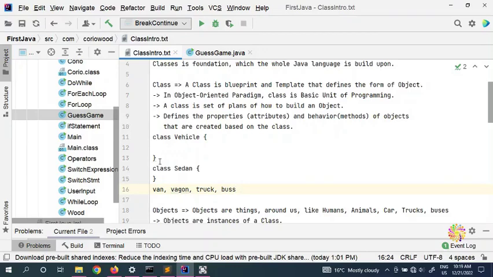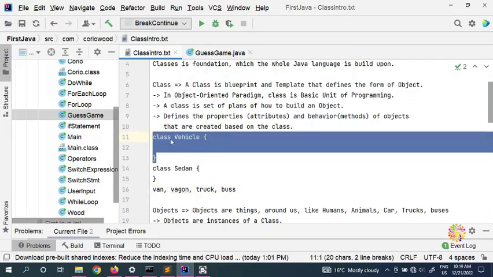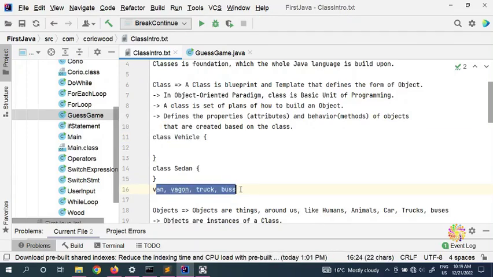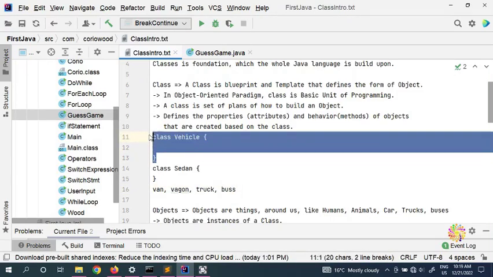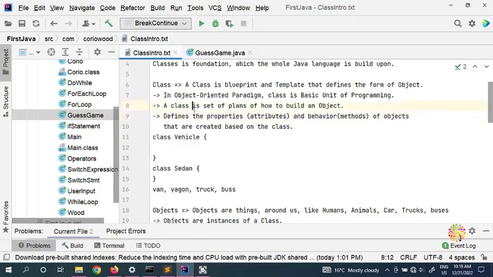So if you look here, by just creating one class, for example a vehicle, we have created many objects of this class. That's what we said, that the class is a blueprint. A class is a set of plans of how to build an object. So van, wagon, truck, buses, sedans, taxis, whatever, all sorts of vehicles you have in mind, they are objects.